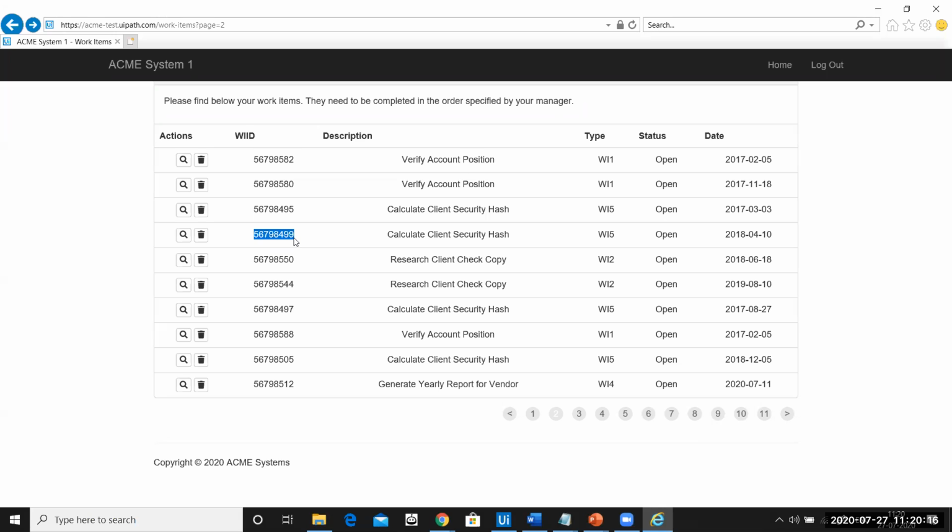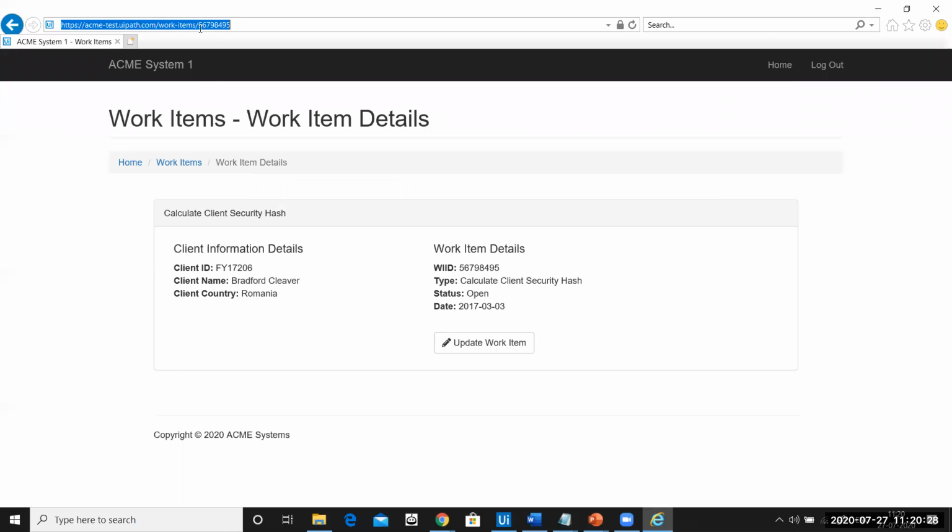So now, instead of manually going and clicking here and there, I can directly say this is the URL, directly open up this URL, because I know what is the URL for each and every page. The URL for each and every page is common till here. So the URL is common till this part, and this number is going to change. I have this number stored in my data table. I can append it. I can use a plus sign, and I can append the WID element, and I can say open up this web page. So let us go ahead and do that.